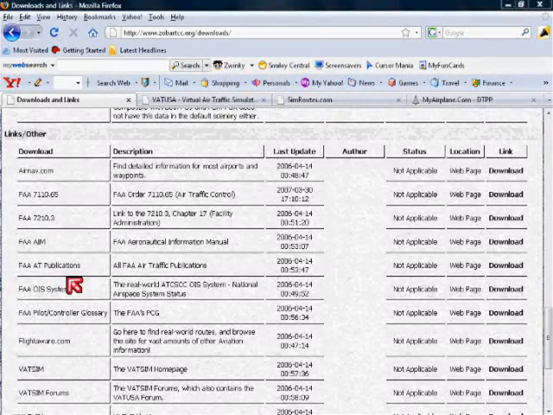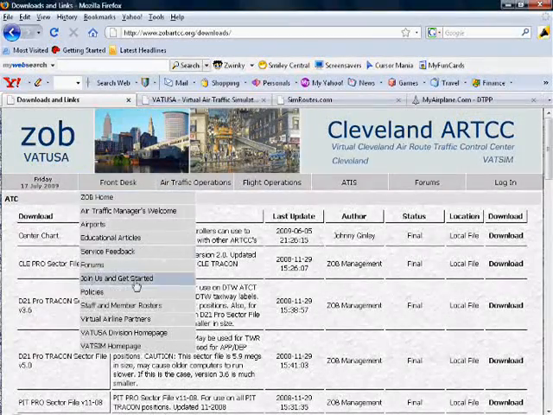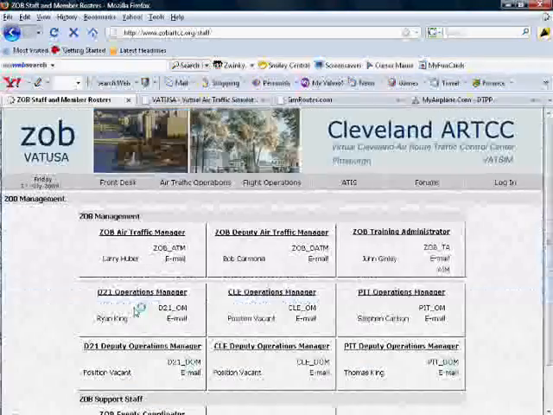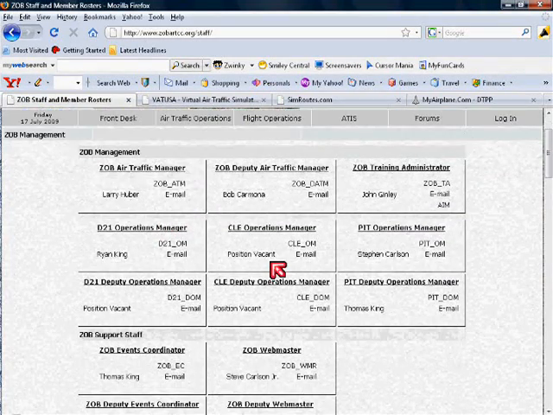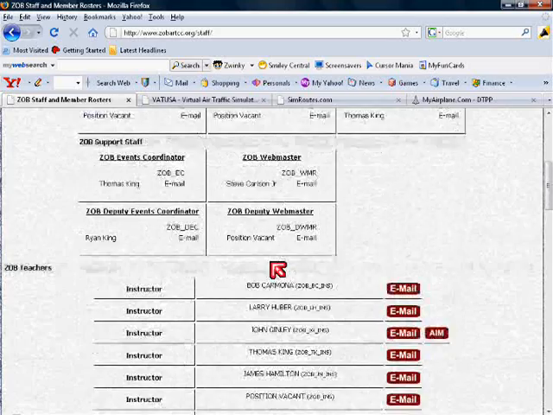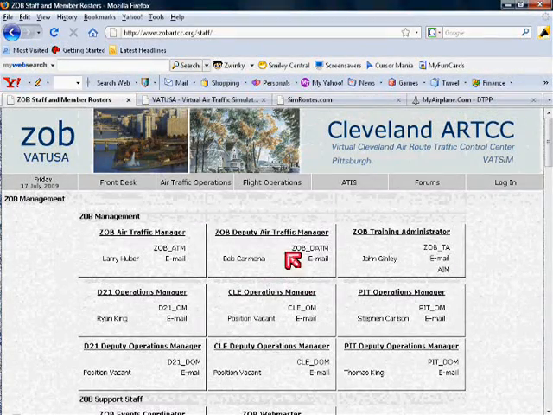Now, you always want to know whom to contact and how. So if you go to the front desk and click on Staff and Members Roster on the top, you can see all of the staff members and their various means of contact. This is very helpful to get the email addresses of certain trainers. The last thing I would like to show you is the ATIS feature on our website. If you click ATIS on the top, you can select any airport.